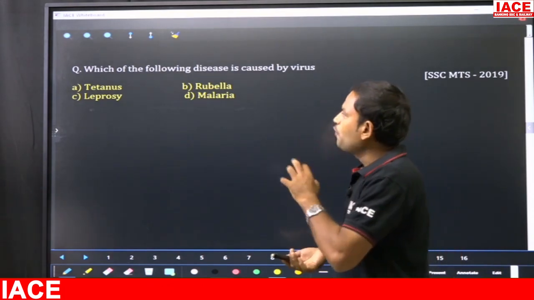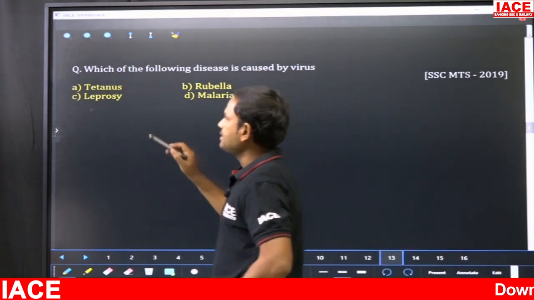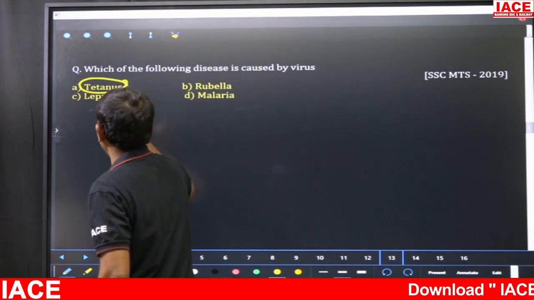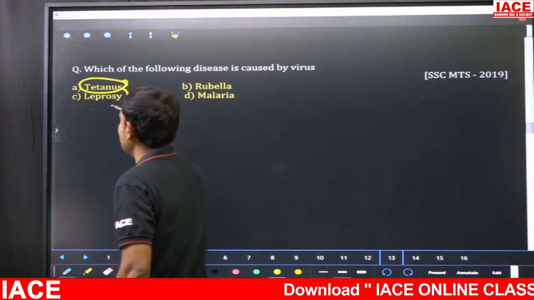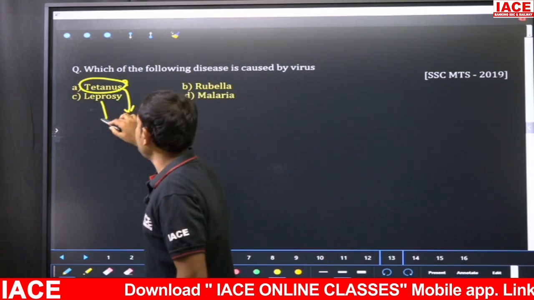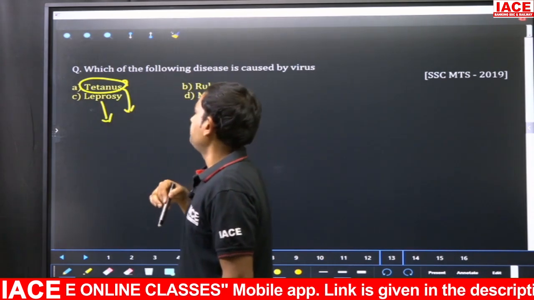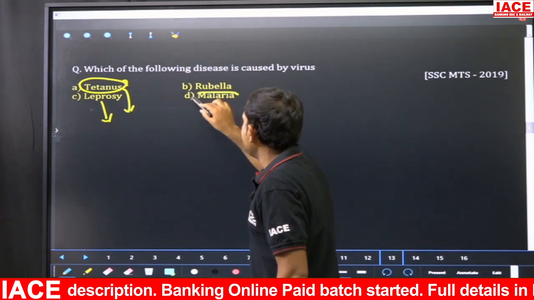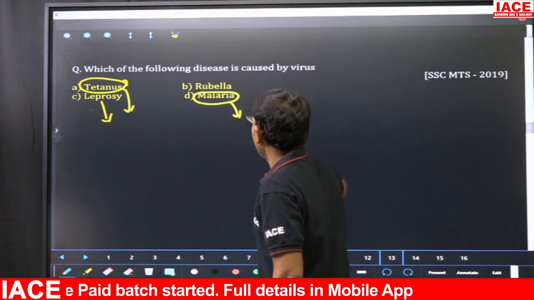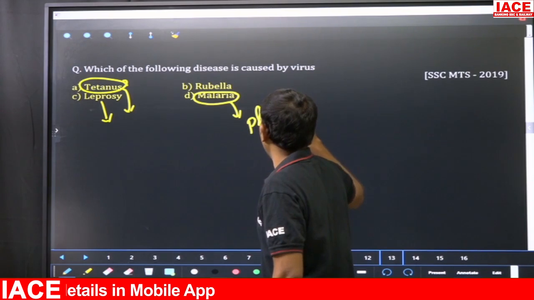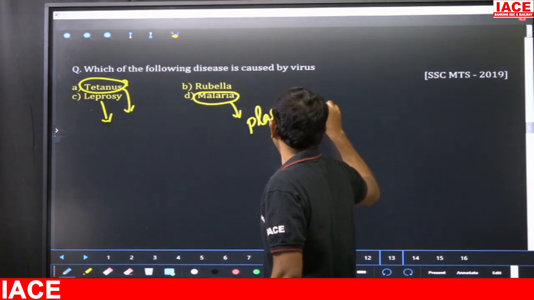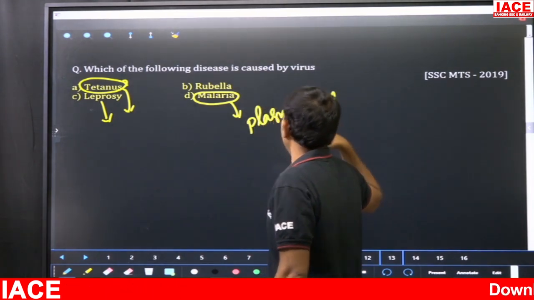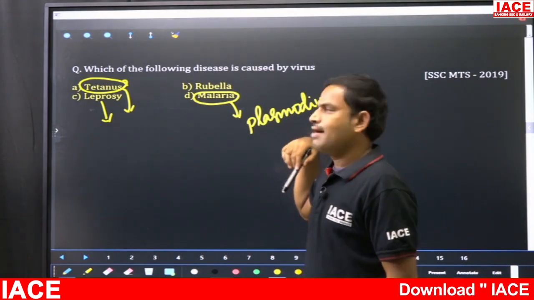Tetanus is caused by the bacteria Clostridium tetani. Leprosy is caused by bacteria, Mycobacterium leprae. Malaria is caused by a protozoan parasite called Plasmodium, which spreads through the female Anopheles mosquito.